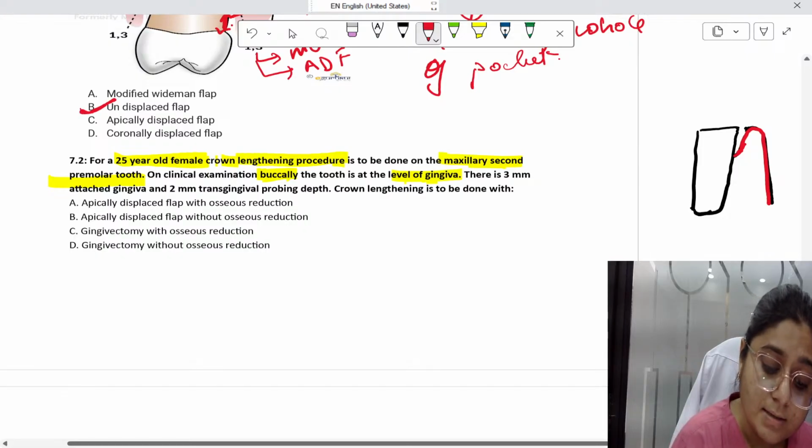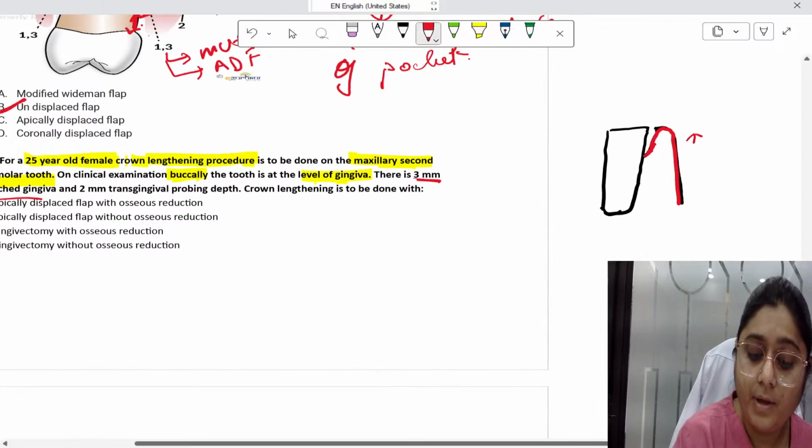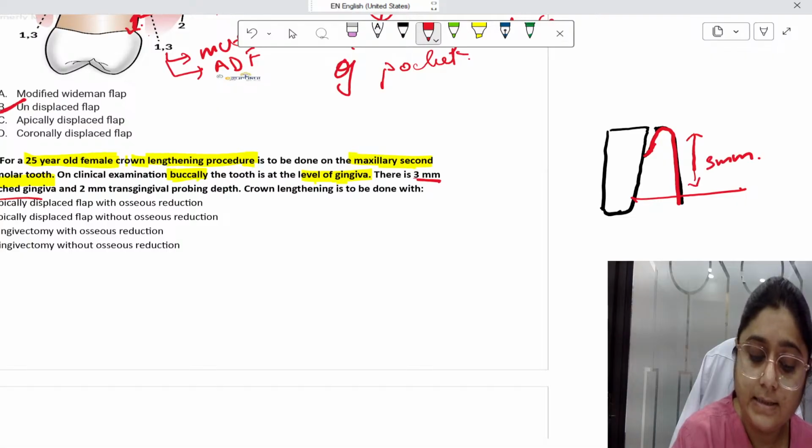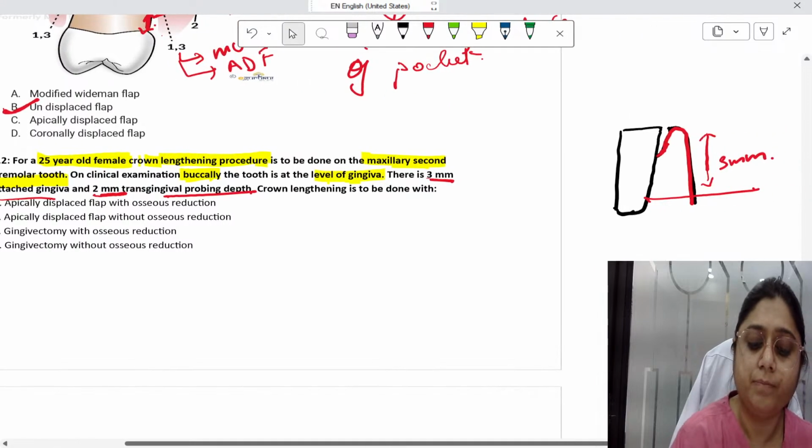Now they are saying there is 3 mm of attached gingiva and 2 mm is transgingival probing depth. Transgingival probing depth means what?